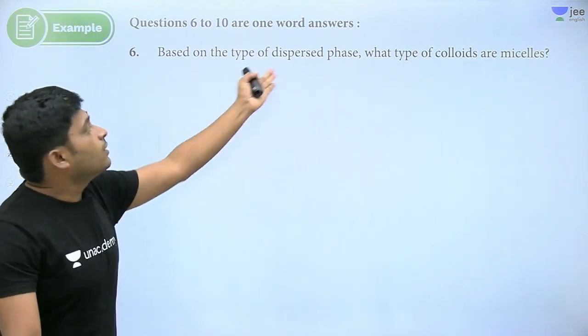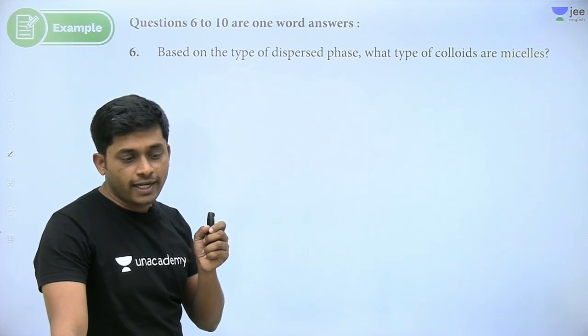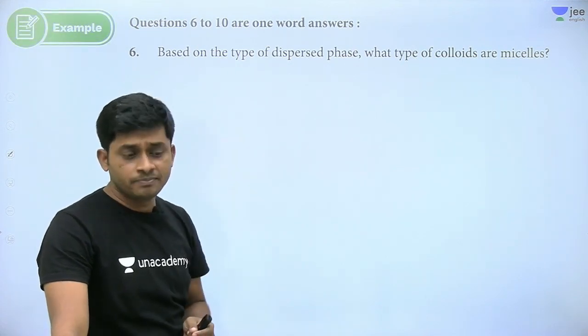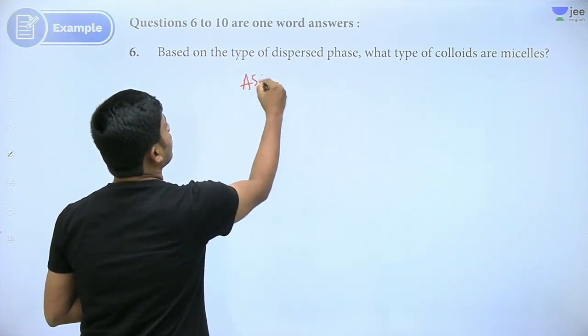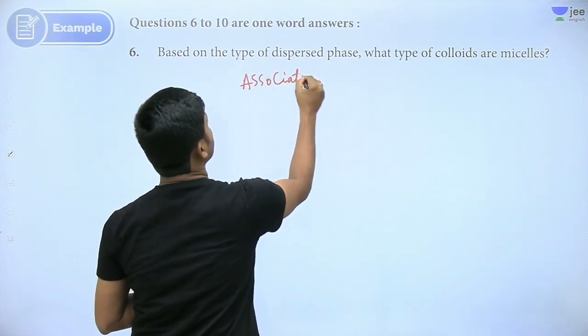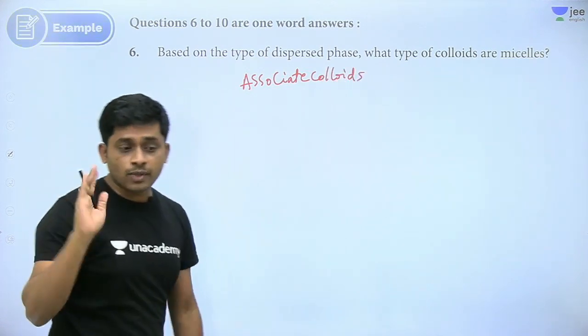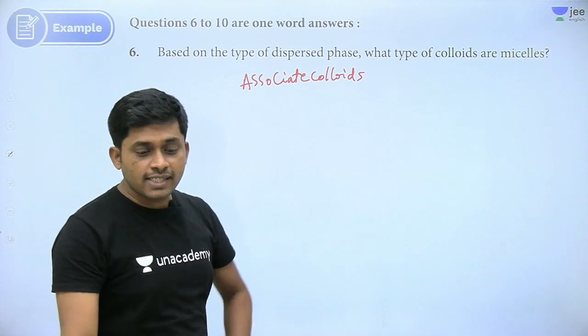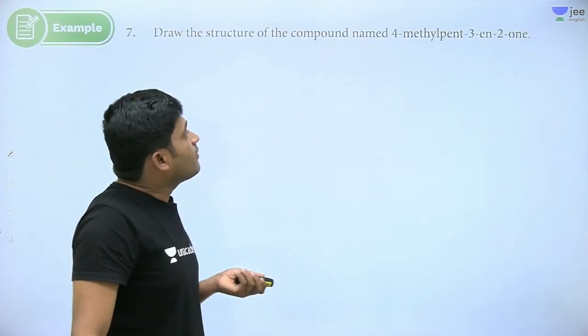Yes. So dispersion phase, anybody has idea what is this? What type of colloid? Types of colloids are there, no? See, just one word answer. Associate colloids. Micelles are what type of colloids here? Associate colloids. Understood? Right. So next question, one word answer.